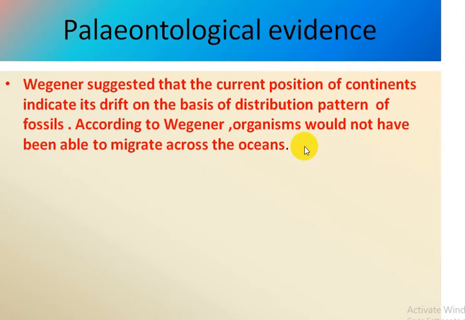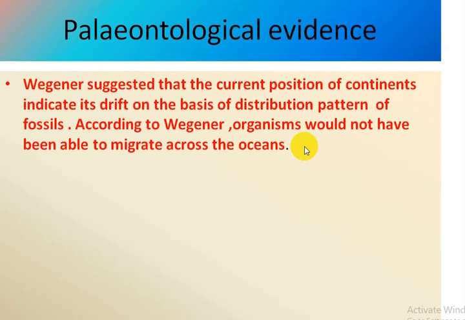Paleontological evidence of continental drift. The word paleontology indicates the study of fossils. Fossils are the buried remnants of organisms preserved by natural process through geological time.